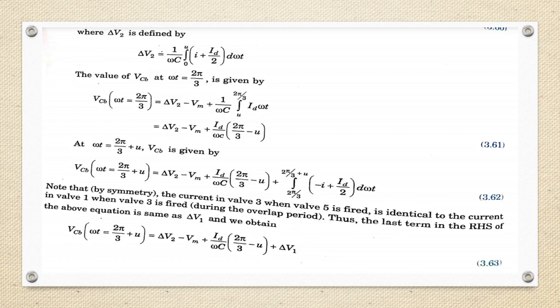So the last term in the right-hand side of the equation is the same as delta V1, and we obtain VCB at 2 pi by 3 plus u as delta V2 minus Vm plus ID by omega C into (2 pi by 3 minus u) plus delta V1.